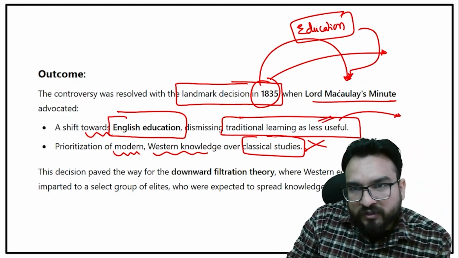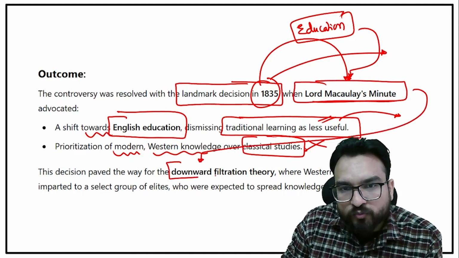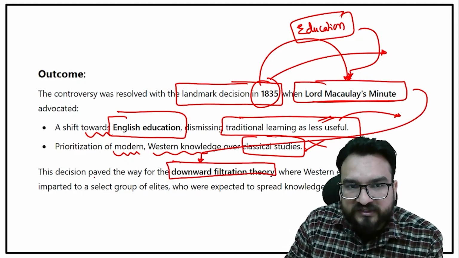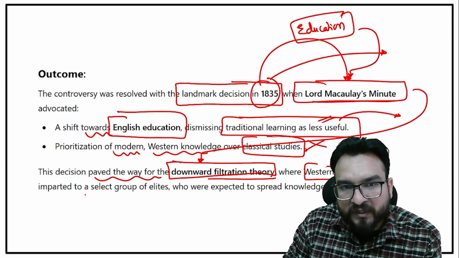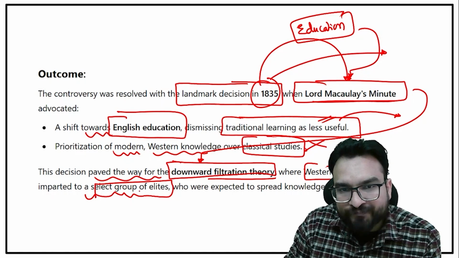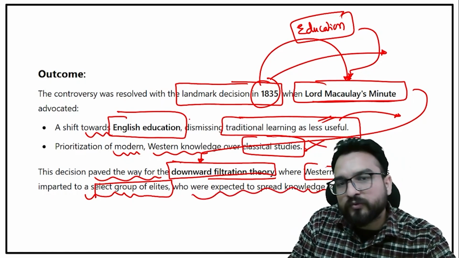So this particular Lord Macaulay's Minute is also known for promoting the downward filtration theory. This decision paved the way for the downward filtration theory, where Western education was imparted to a selected group of elites who were expected to spread knowledge to the masses. समझने की कोशिश करो. Try to understand this.